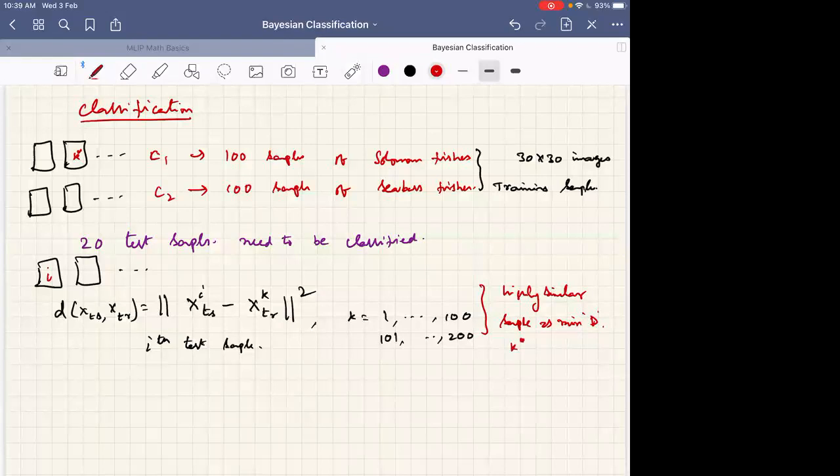I got the 30th sample. If K star is from C1, then classify it as C1. So X test is assigned the label of the K star sample. Correct? Is this discussion clear? This method is referred to as the nearest neighbor classifier.